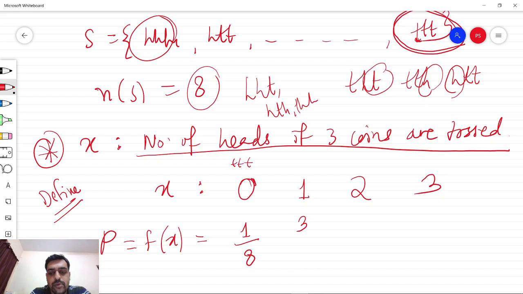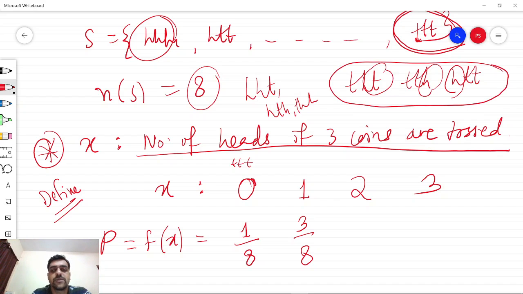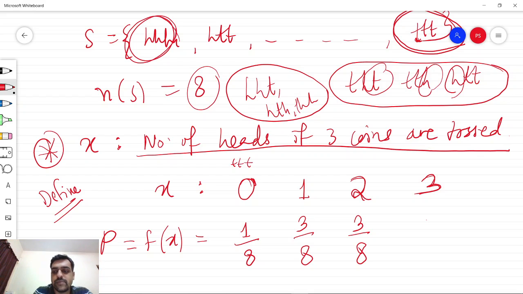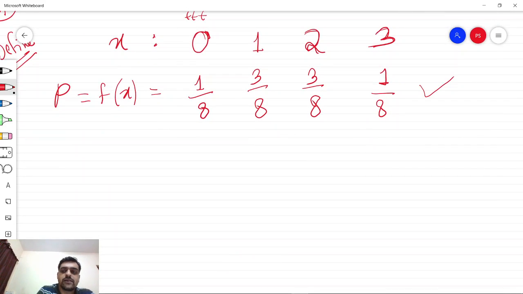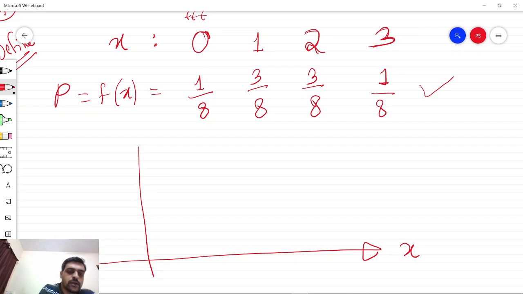For 1 head, we have a probability of 3 by 8 because there are 3 different possible outcomes which give this result. Similarly, for 2 heads, we have 3 possible outcomes which are mentioned here. And for 3 heads, there is only one possible outcome which is mentioned here. So we have 1 by 8. So yes, we have the values, so we can plot them on a graph.